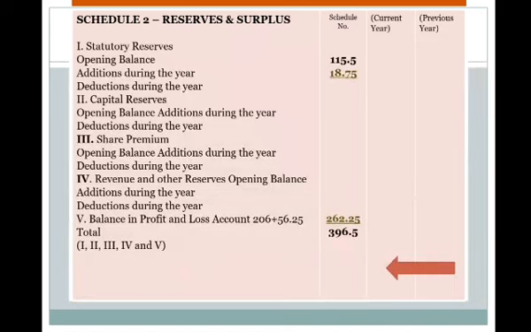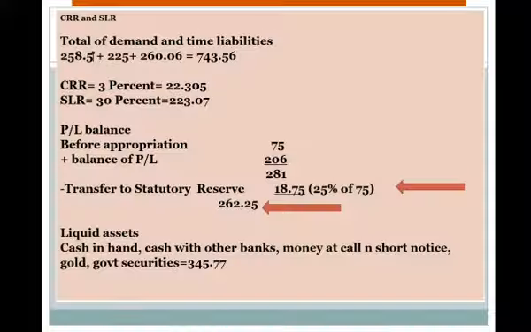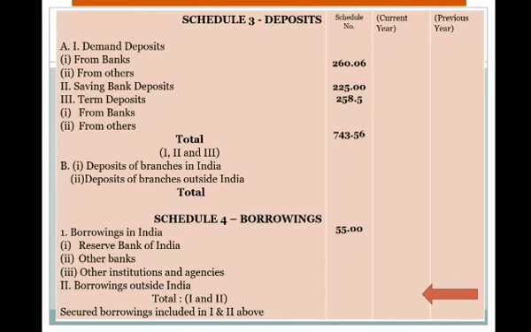And similarly, there is balance in the profit and loss account. So we will be making adjustments in the profit and loss account also. There is 262.25, that is like this, we have already calculated. Now in next schedule 3, deposits.